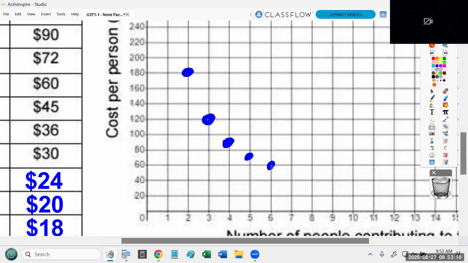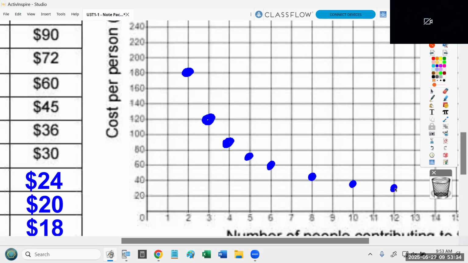That should be an exact location. Okay. 8 people is 45, so that's a little bit above 40. 10 people is 36, so that's a little bit under 40. 12 people is 30, so that's perfectly between 20 and 40.